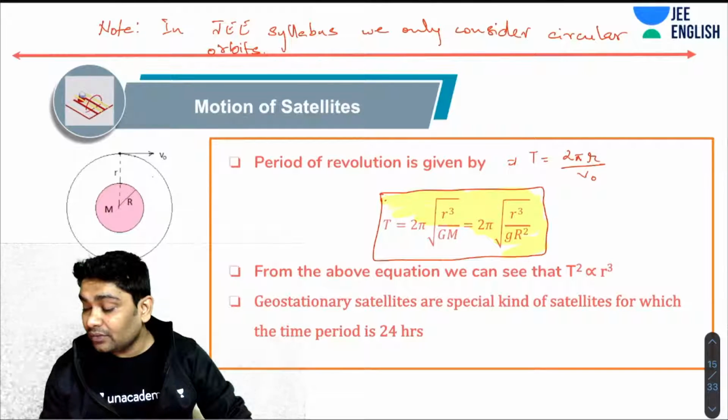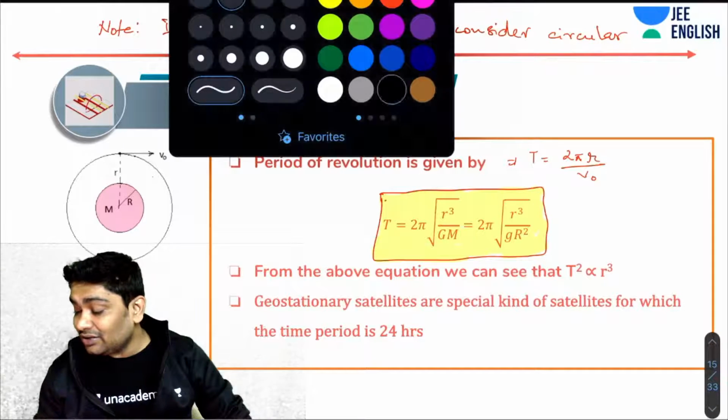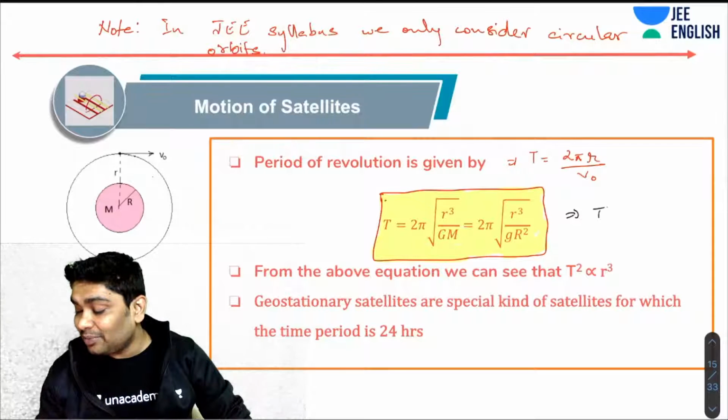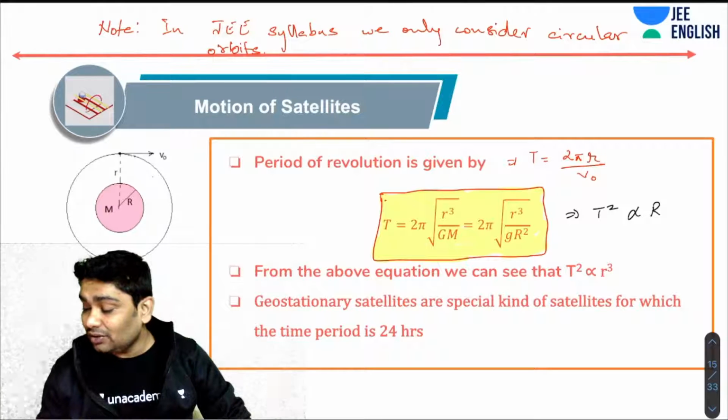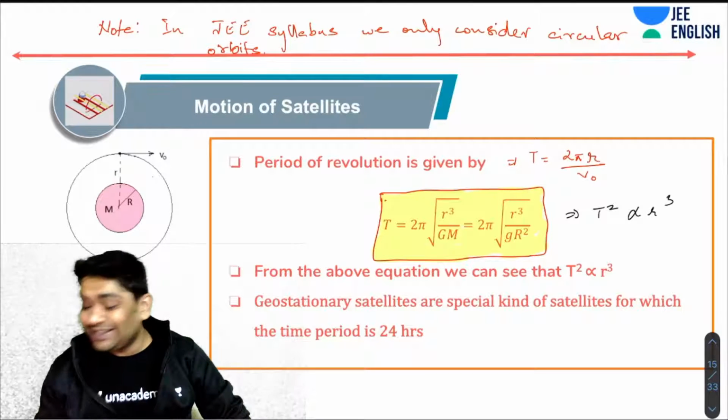Now you realize that this also exhibits the third law of Kepler. You can see from here that T square is in fact directly proportional to r cube. That is small r, right? So that can also be seen.